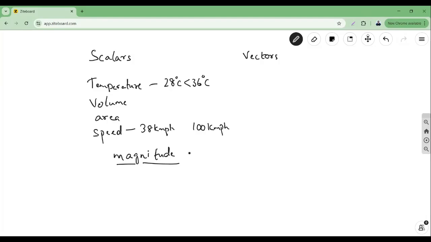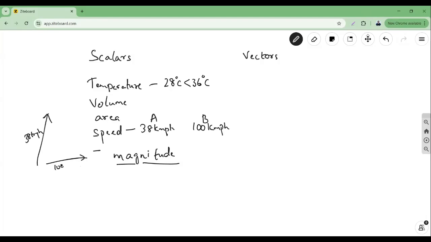Now, it doesn't matter whether this car is going in this direction or that direction. Let's say car A is moving from one city to another city at 38 kilometers per hour. And there's another car, car B, which is traveling at 100 kilometers per hour.